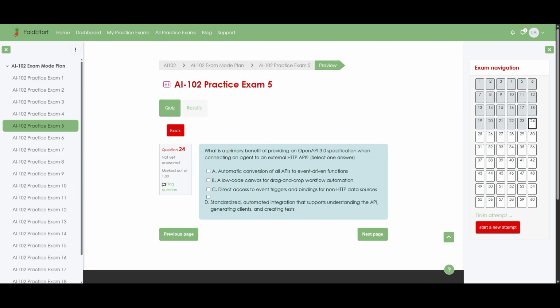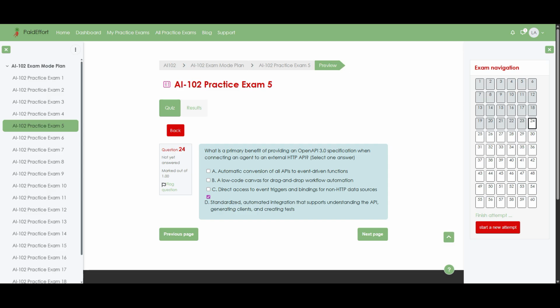Option B, a low-code canvas for drag-and-drop workflow automation. Option C, direct access to event triggers and bindings for non-HTTP data sources. Option D, standardized, automated integration that supports understanding the API, generating clients, and creating tests. The correct answer is option D, standardized, automated integration that supports understanding the API, generating clients, and creating tests.